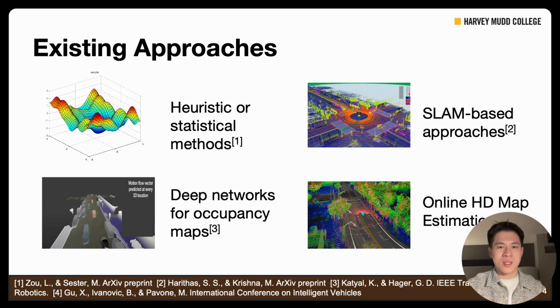underlying map representations. And also, more recent approaches use deep learning for detecting semantic changes in aerial imagery or street-level views. However, these methods often require extensive labeled datasets for training and may struggle with novel or unseen changes.